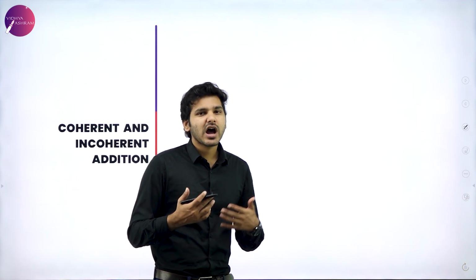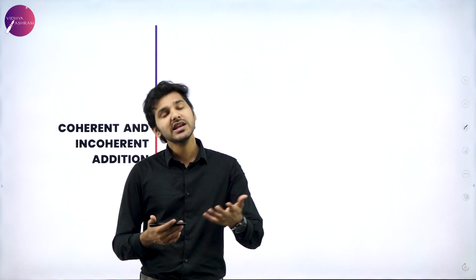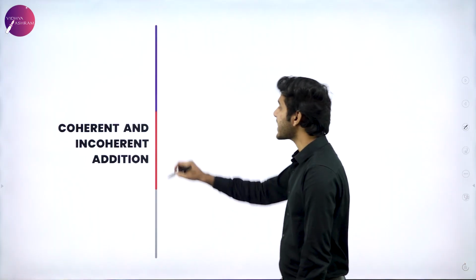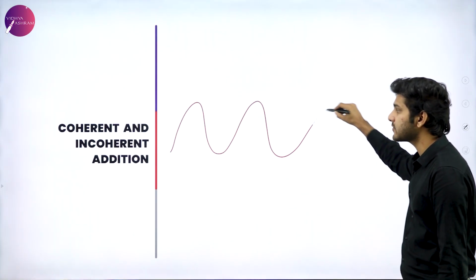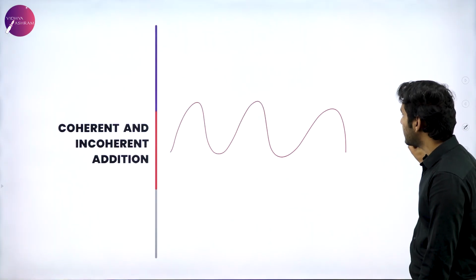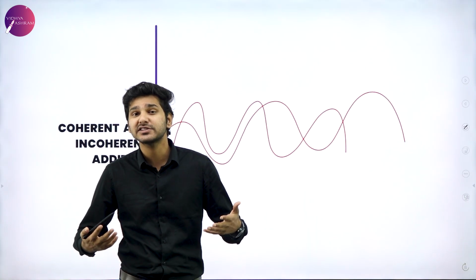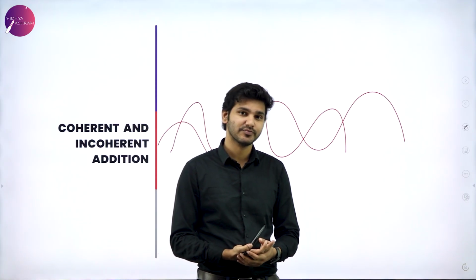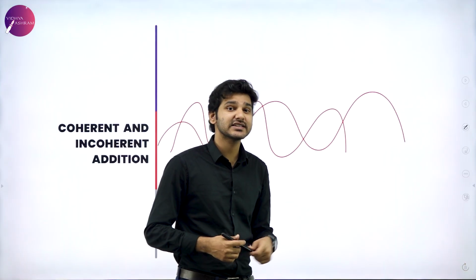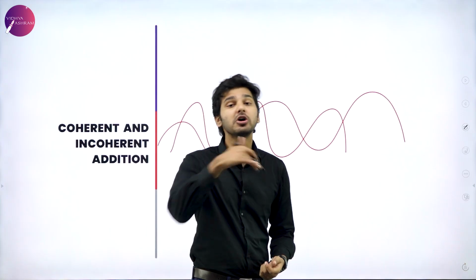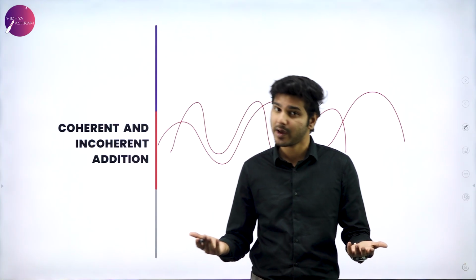So why are we studying coherent and incoherent sources? That is because we are going to learn about what happens when one wave which is traveling like this meets with another wave which is traveling like this. What happens when two waves meet each other? So there is only one possibility, that is they will interfere with each other either constructively or destructively. We don't know what happens.